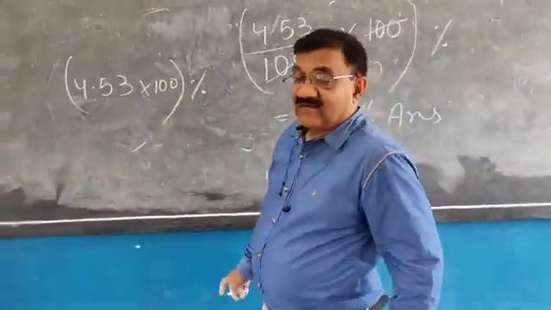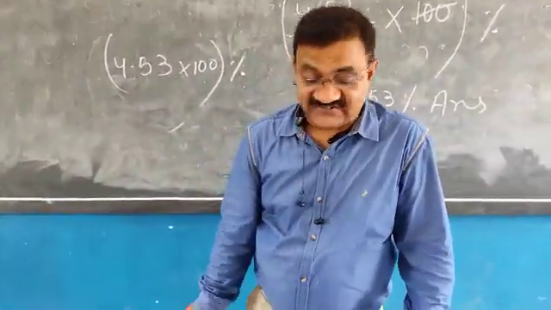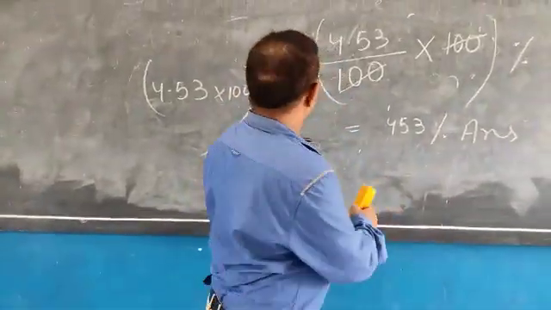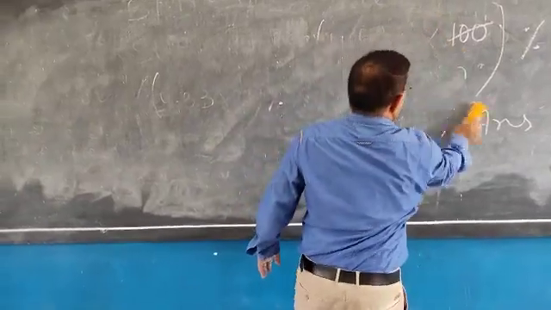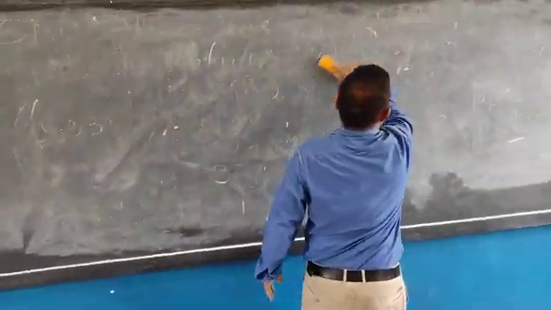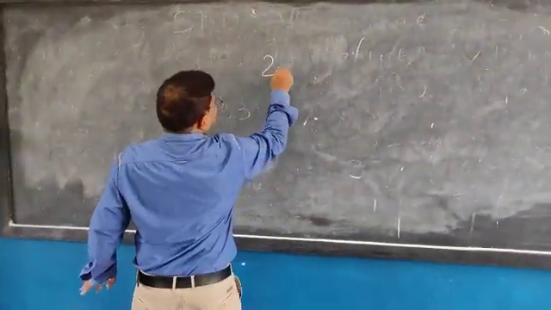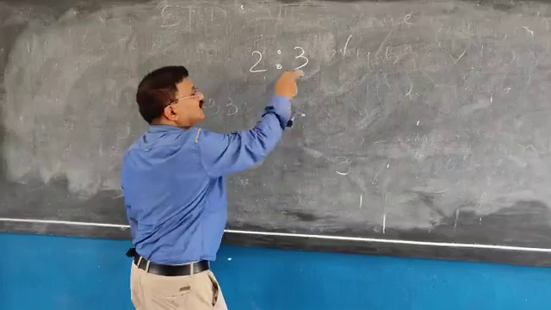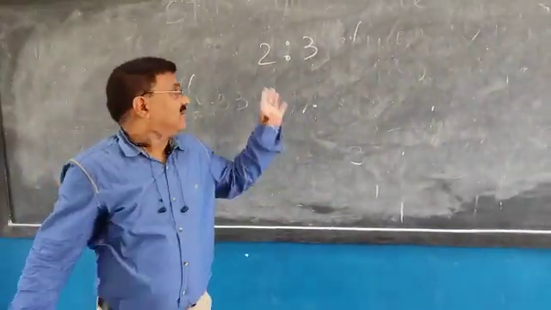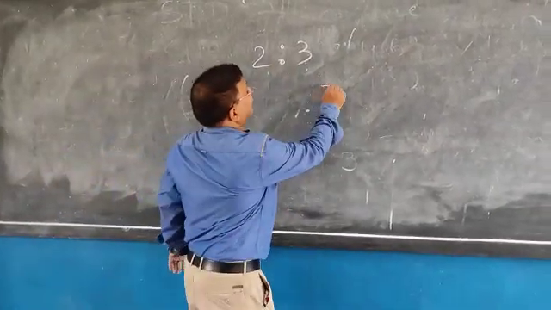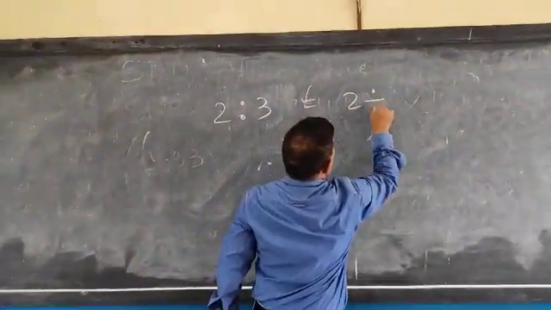So we can change decimals easily. Now next thing, to change ratios into percentage. We will discuss one chapter in mathematics, ratio and proportion. Ratio. If I have written this, what does it mean? 2:3, or it is read as 2 is to 3. Simply you can write 2:3 as 2/3, or as 2 divided by 3.